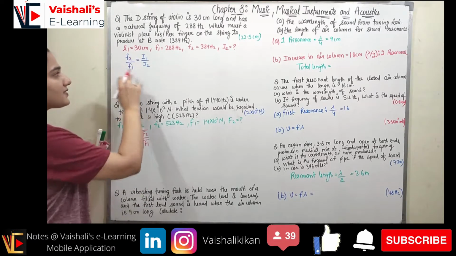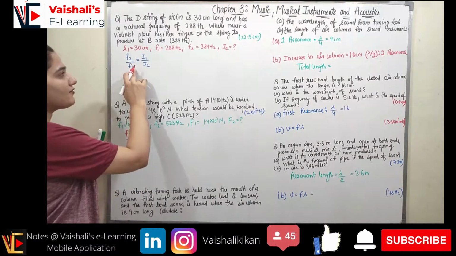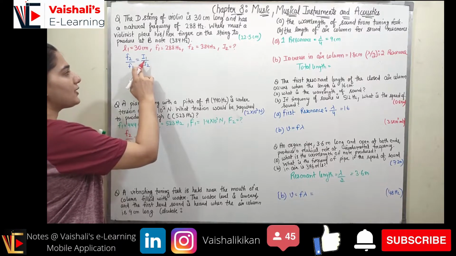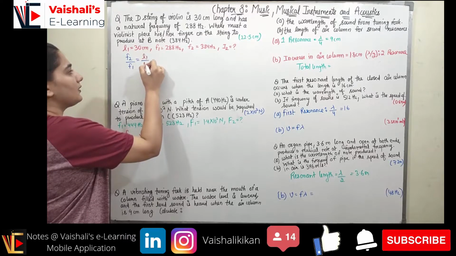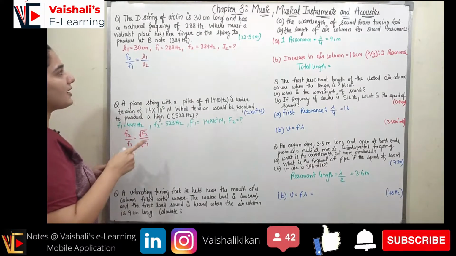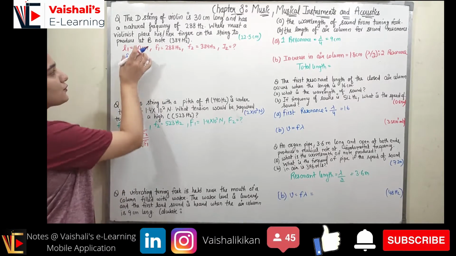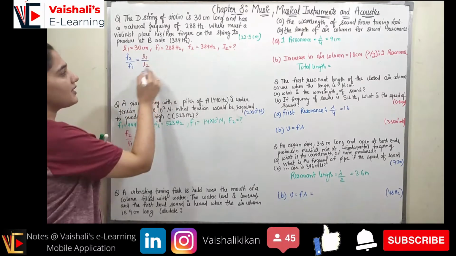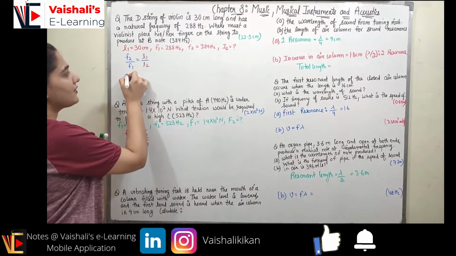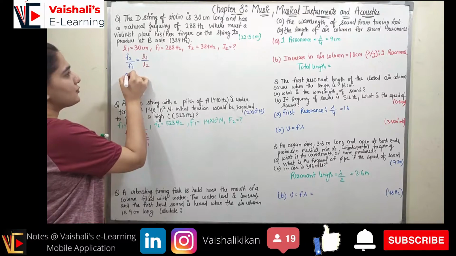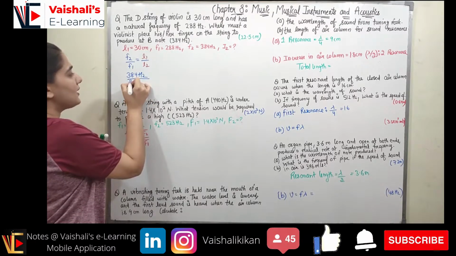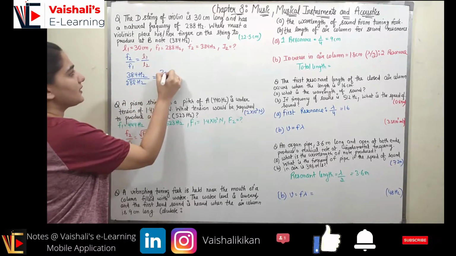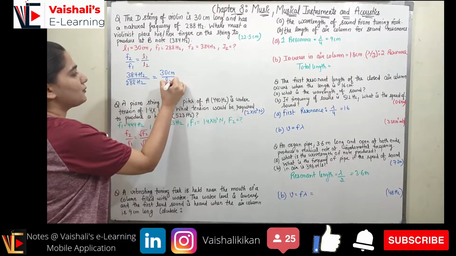So I can represent this relation as F2 upon F1 is equal to L1 upon L2. So this is L1 upon L2, right? Now we have to find out L2. L1 is given, F1 is given and F2 is given. So let's place all of the values that we have. F2 is 384 Hz, F1 is 288 Hz, and L1 is 30 centimeter and L2 we have to find out.